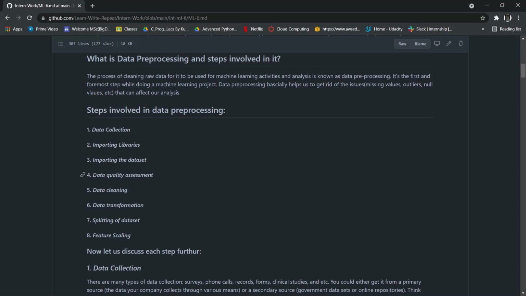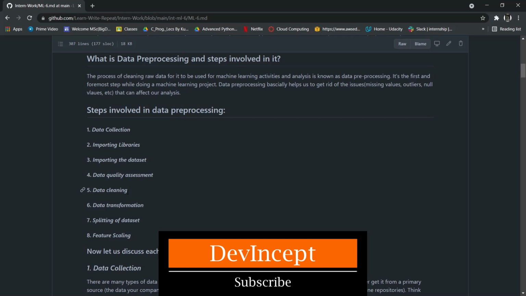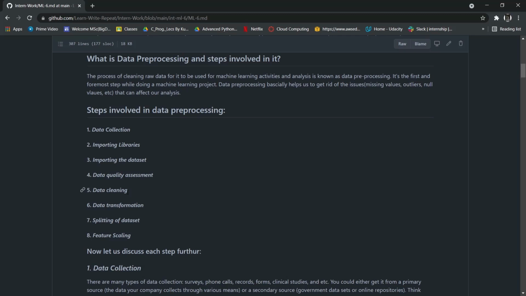We do this with the help of EDA, and after that we perform data cleaning. In data cleaning, we got rid of structural issues, like issues related to data capitalization, and we also got rid of missing values and outliers that can cause major issues in our machine learning model.